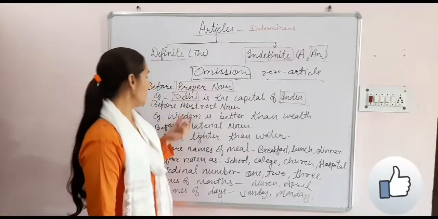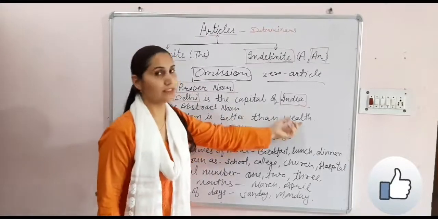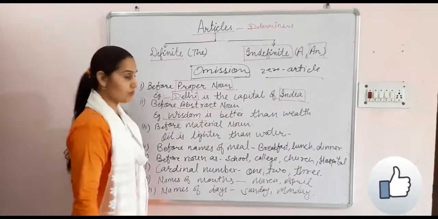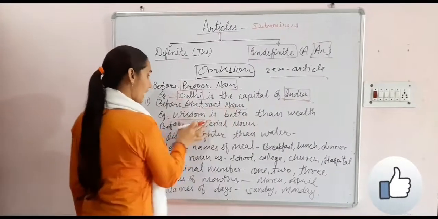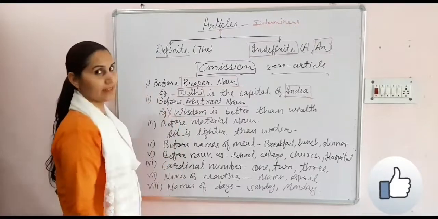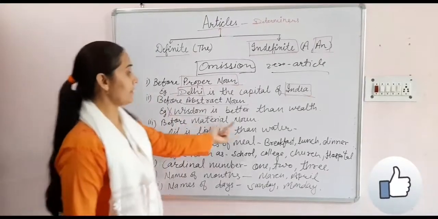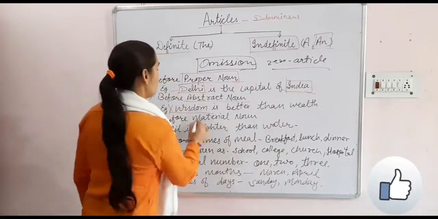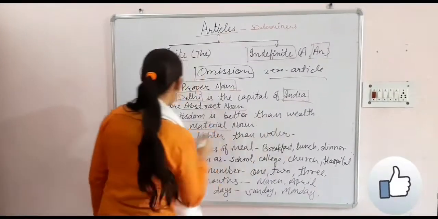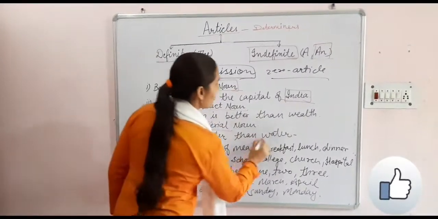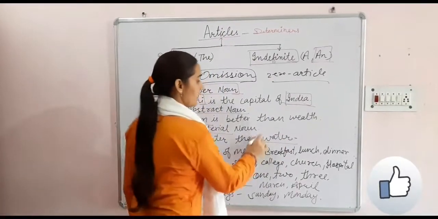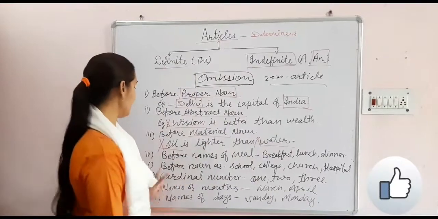Before an abstract noun: wisdom is better than wealth. Wisdom is an abstract noun, so before an abstract noun we will not use an article, zero article. Before material nouns: oil is lighter than water. Oil and water are both material nouns, so here both are zero article.